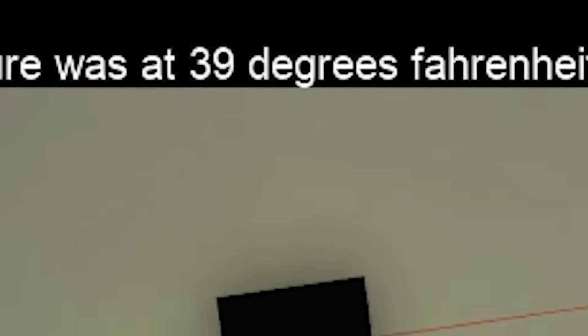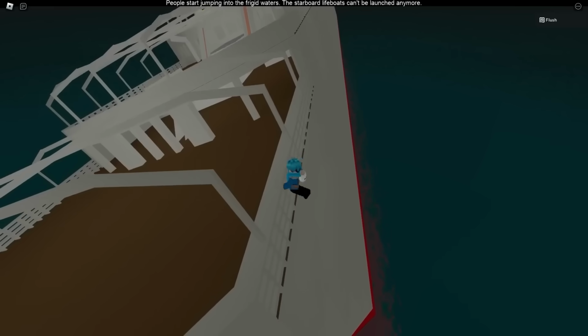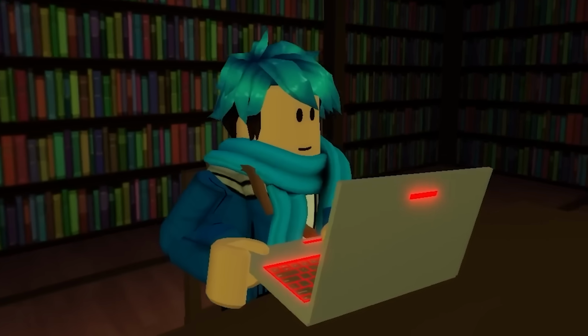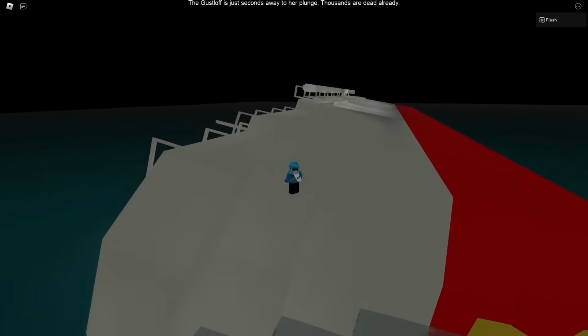The water temperature was at 39 degrees Fahrenheit and the air was between 0 to 14 degrees. Oh man. Many people have already died due to the torpedoes. Many people were crowded above deck. None of them are calm, and they all ignore the women and children first rule. People start jumping into the frigid waters. Only a few lifeboats have been released. So I believe the torpedoes were shot by a Russian submarine, as this ship was trying to escape. Thousands are already dead due to the freezing temperatures. How many people died in this ship? Many people start to slip off the decks due to the high angle. Uh-oh. Dude, oh geez, the entire ship is sinking.